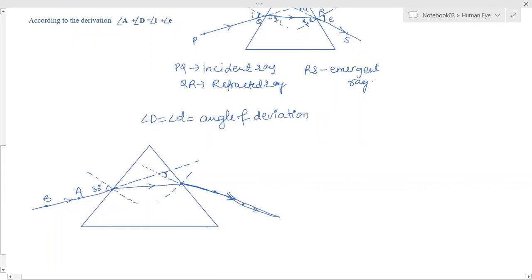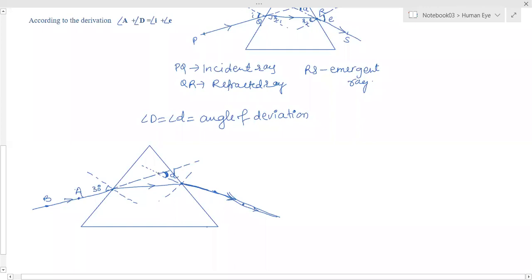The angle between them is called the angle of deviation, D. This angle tells you how much the rays have been deviated from their normal position, how much the rays have been bent. Actually, it has to pass through this, but it has bent through this path. So bending has taken place, so we measure the angle.